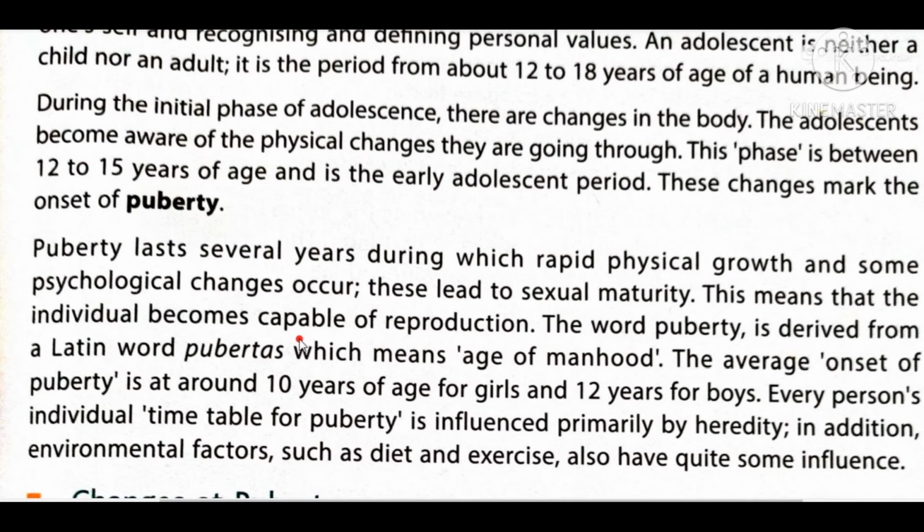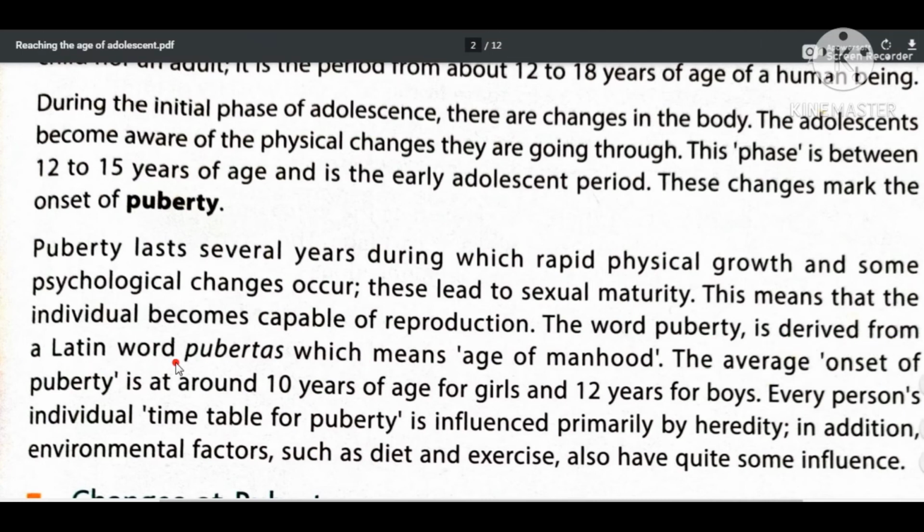As I told you, in human beings there is a particular age of reproduction. So during that time, after these changes, the person becomes capable of reproduction. The word puberty is derived from a Latin word pubertas, which means age of manhood.